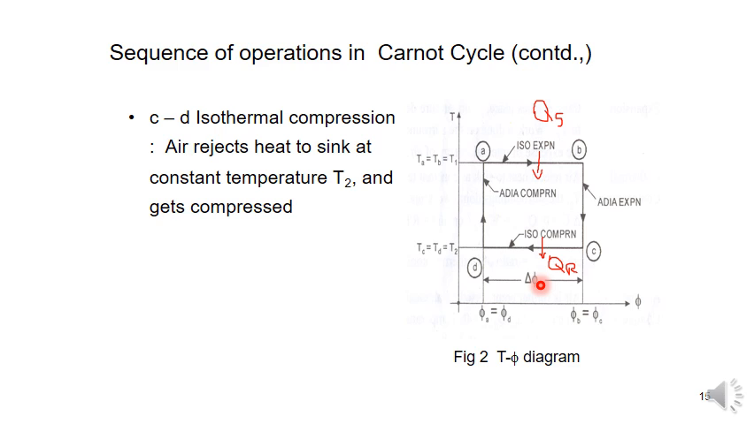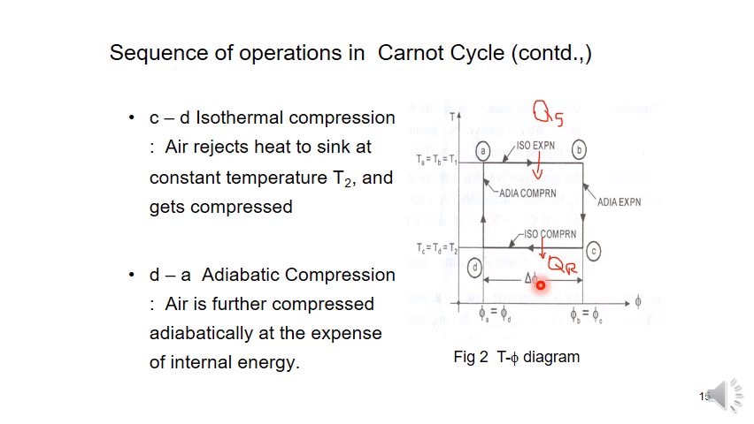And next D to A. Here no heat is rejected, so work is done on the system. As a result, the temperature increases from T2 to T1. See the arrow: the temperature is increasing from T2 to T1, and the system, nothing but the air as the working medium, returns to its initial state to complete the cycle. So here again it reaches point A to complete the cycle. All the above processes satisfy the conditions of a reversible process. So all the above processes are reversible.